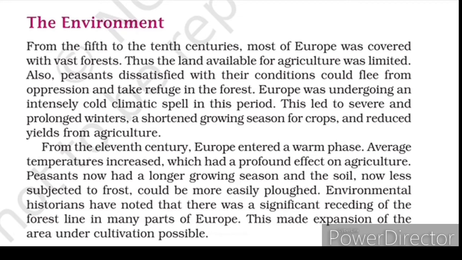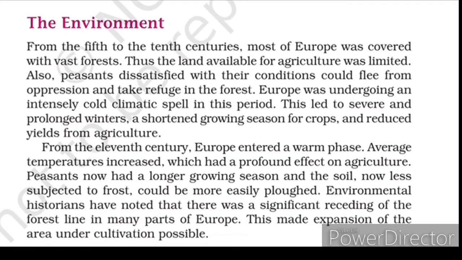Overall, they have a very short sowing period or growing period. That means for them, the cultivation period is very less. So looking at this condition, some of the farmers had to leave their place and move out to some other places, but within Europe itself. So, thinking that they may have a better place, they left the areas and came towards some areas where they thought that cultivation would be easier, but they found that this was a very wrong decision, because everywhere they went, it was the same thing only.